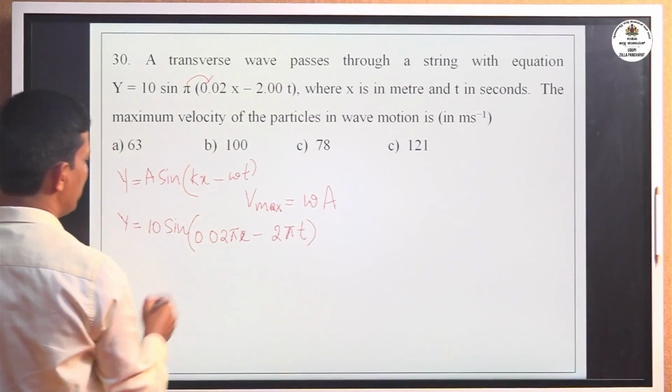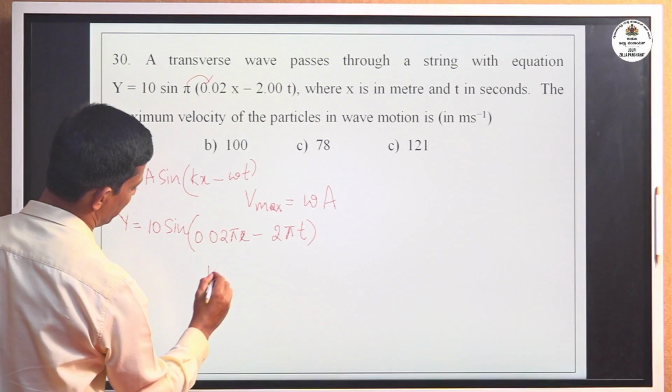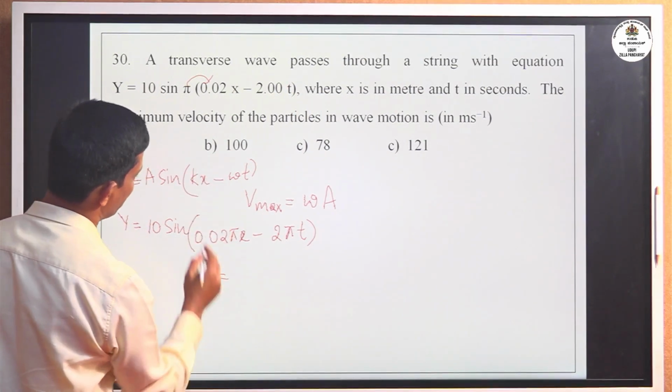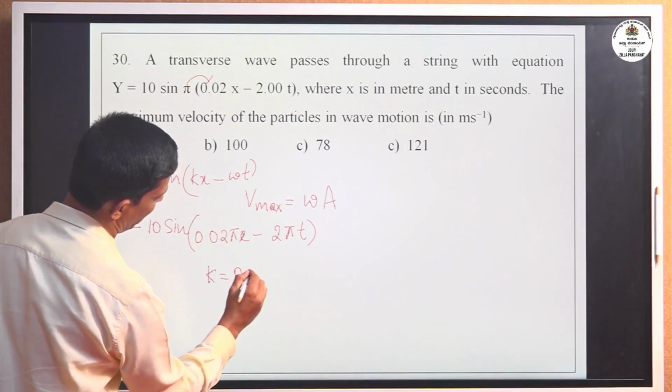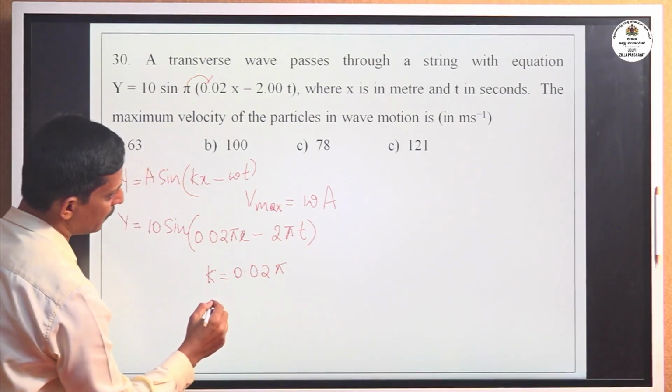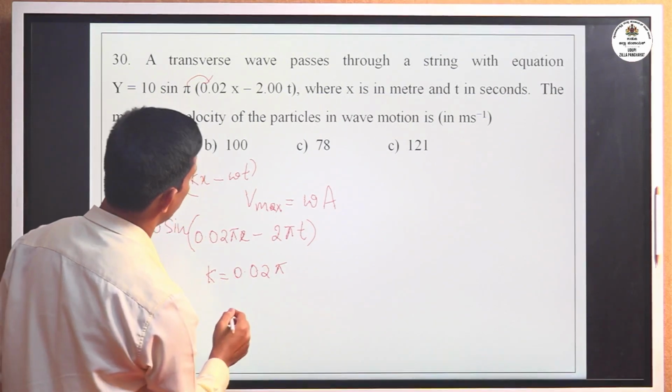Comparing the given equation with the standard equation, k is 0.02 pi.